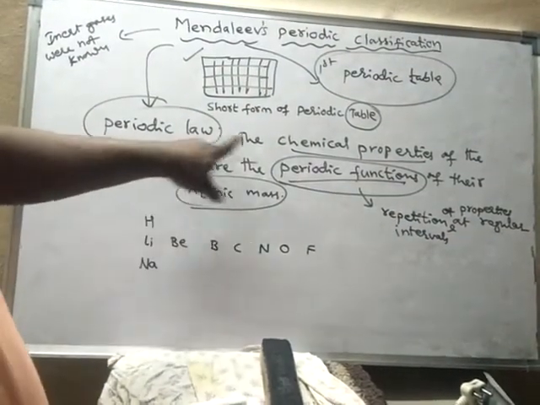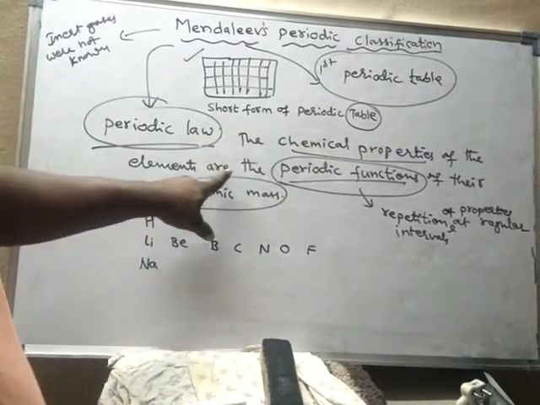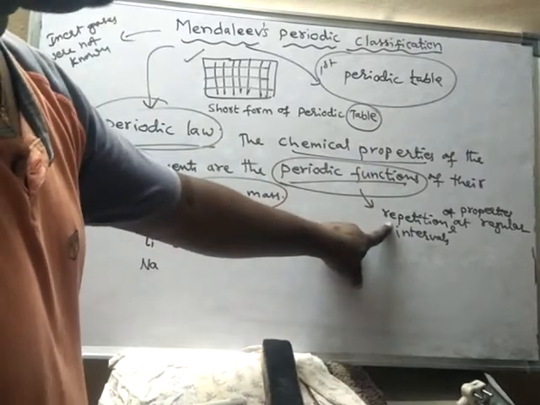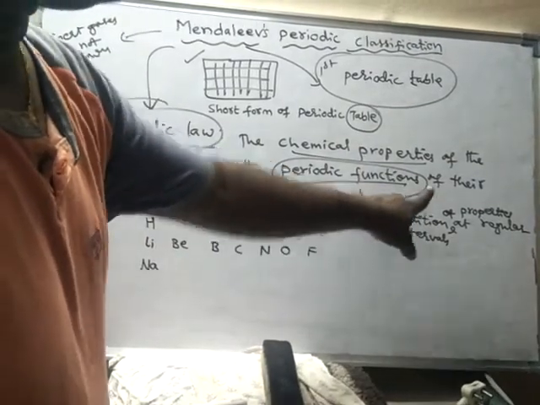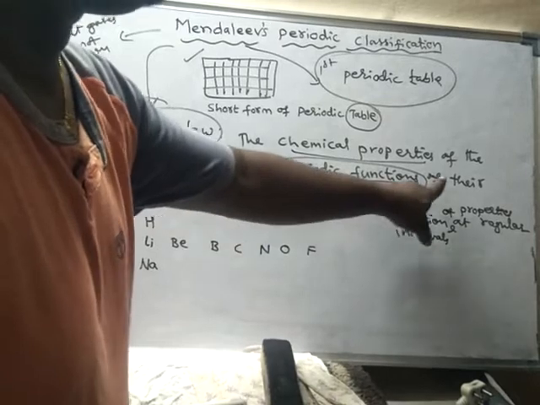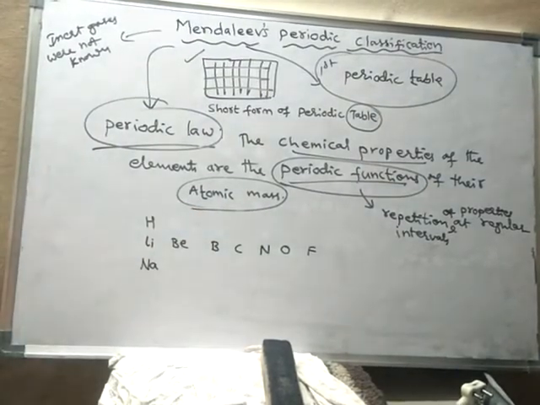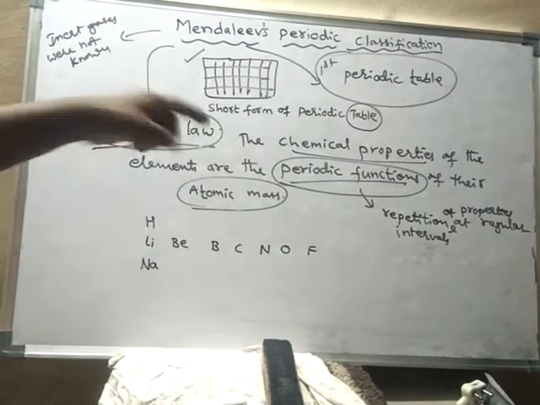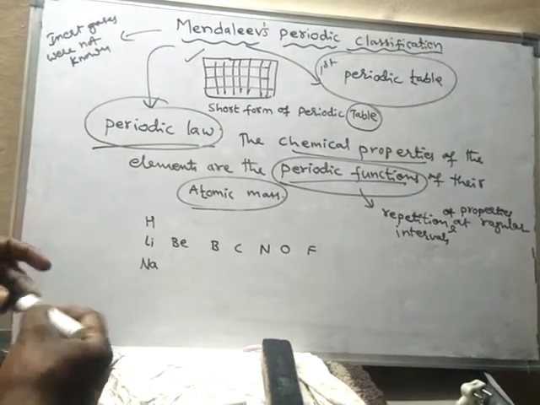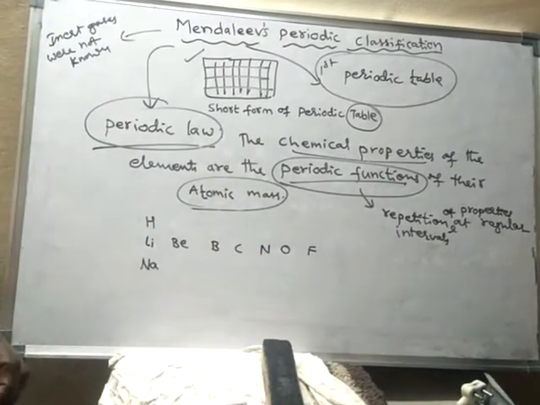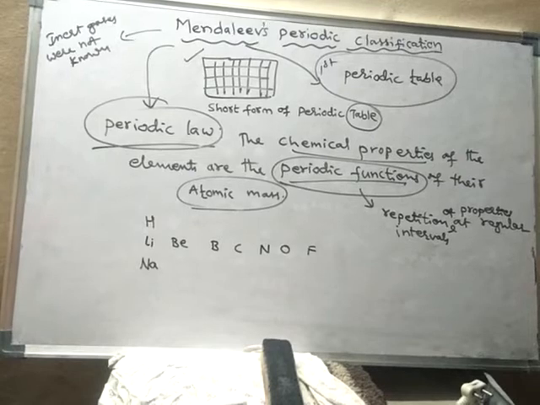So the periodic law says that the chemical properties of the elements are periodic functions. That means chemical properties are repeated when those elements are arranged in their atomic mass increasing order. That is the meaning of the periodic law. Once again, when elements are arranged according to increasing order of atomic masses, the properties are repeated. He found this in his arrangement.